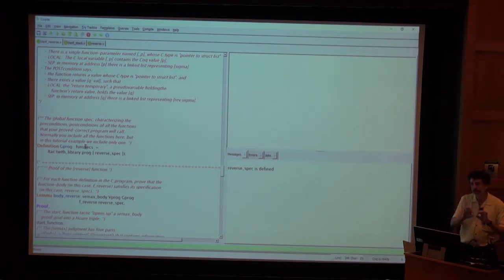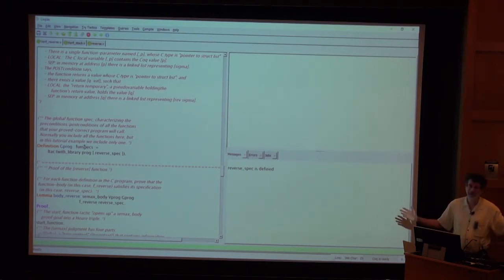So we want to collect together all the function specifications into a global context, and then we can use that global context in the verification of each function. And when a function is recursive, it can make use of its own specification from the global context. And is that circular reasoning? No. Okay, so, well, I proved the logic sound, so it must not be circular, or Coq is unsound or something.